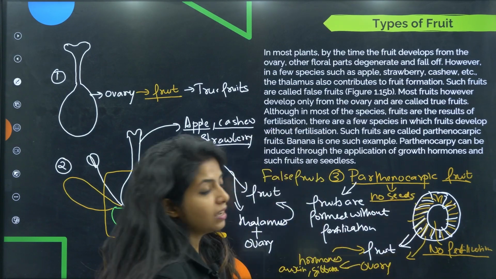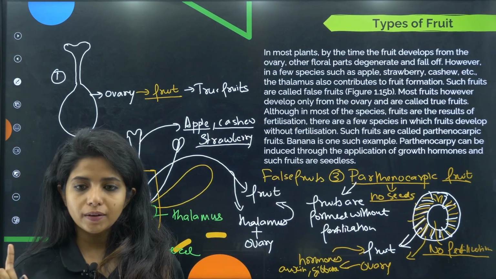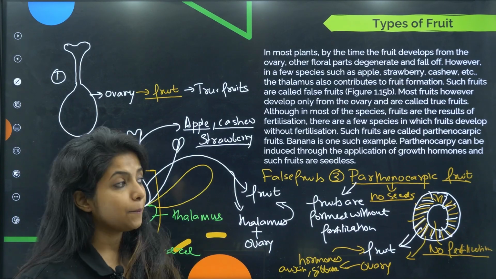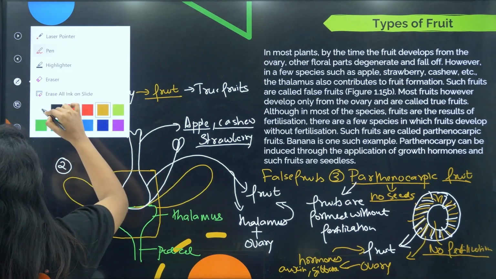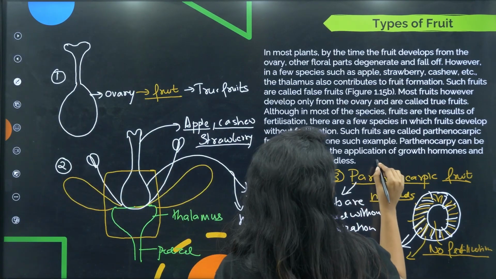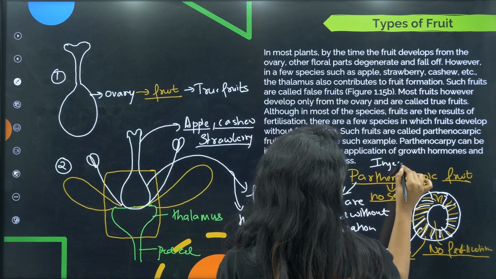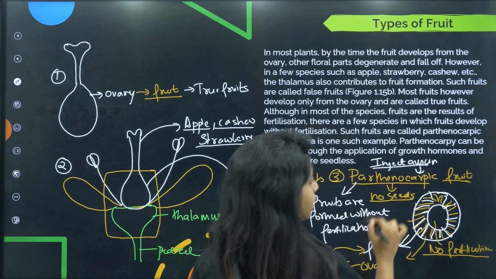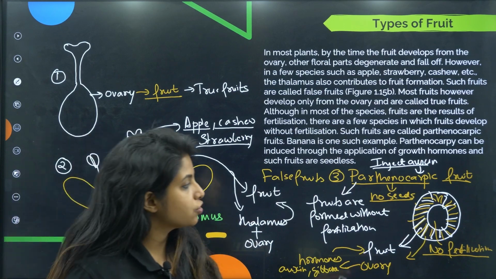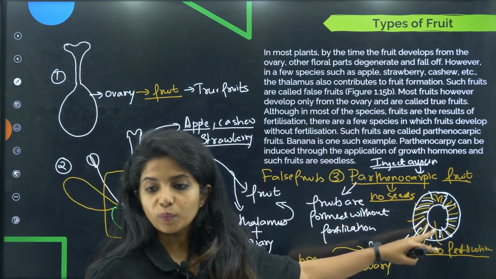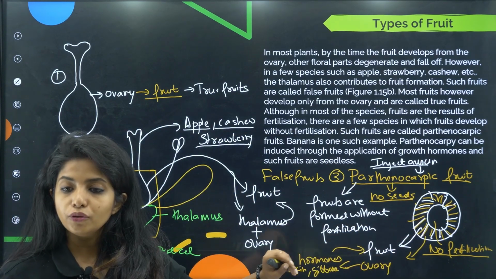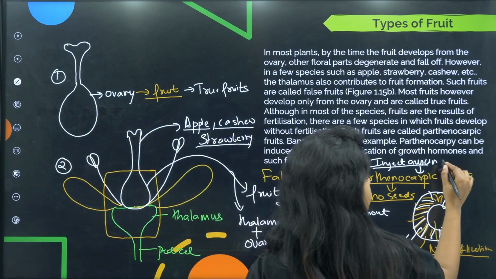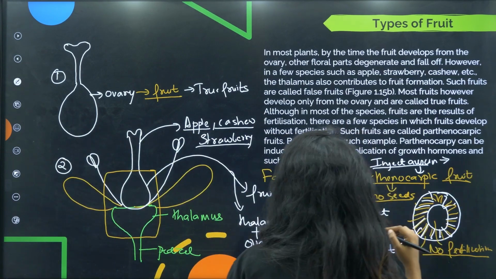It can happen naturally, children, but why make it happen naturally when you can inject auxin? You inject auxin and make parthenocarpic fruit, such that the ovary will now be converted directly to a fruit.